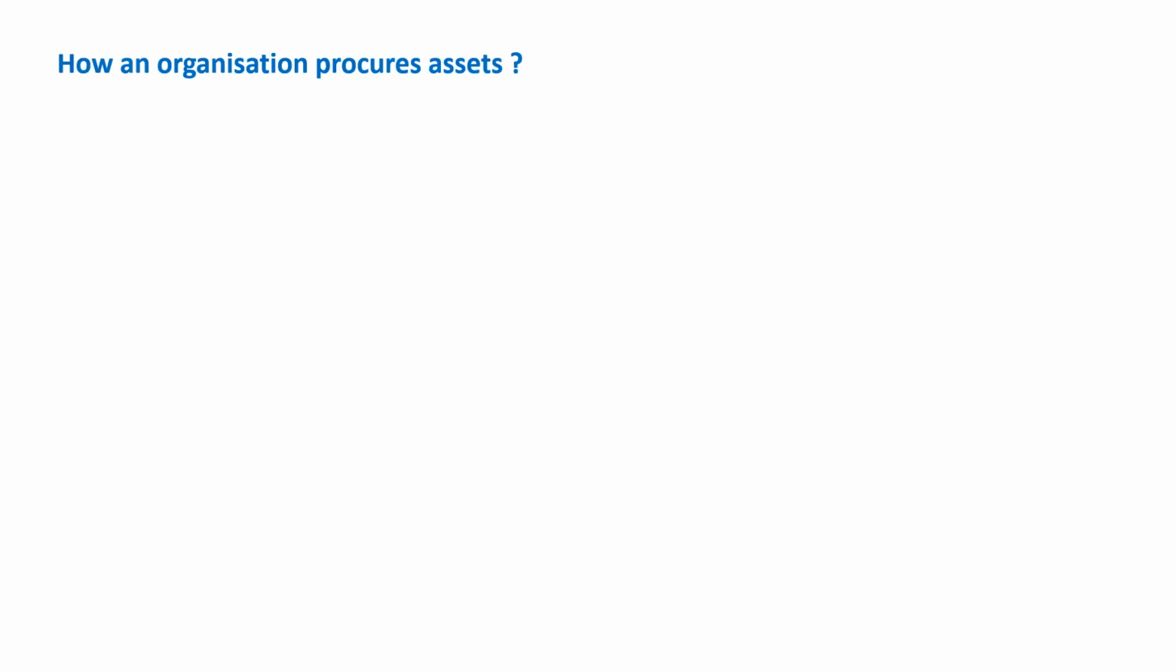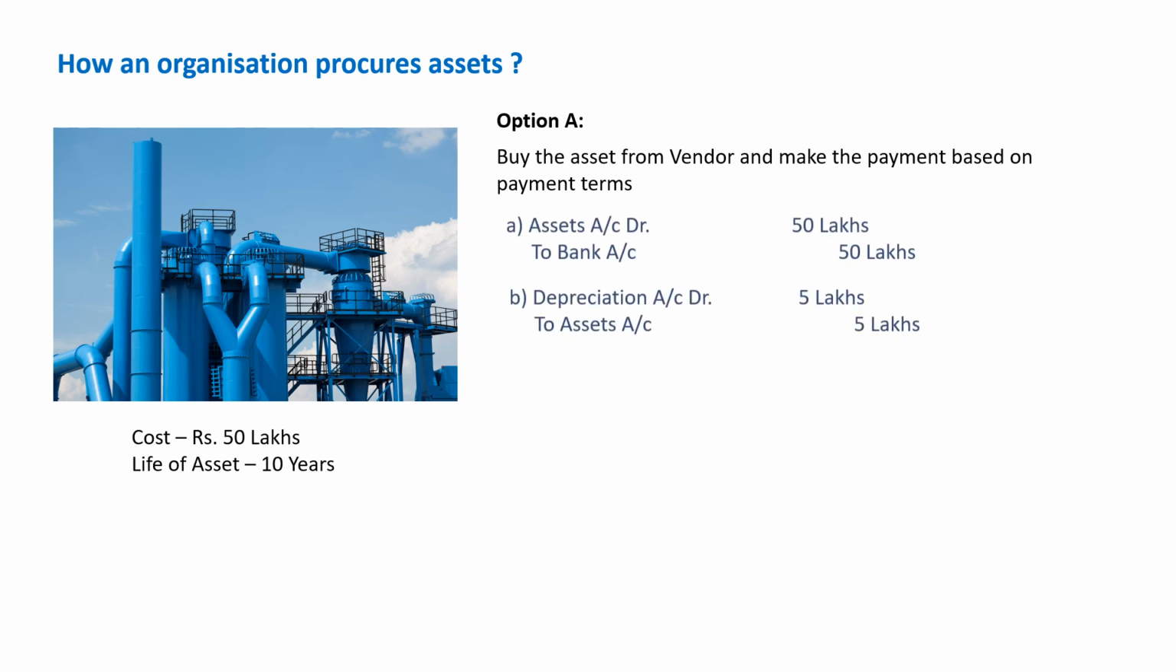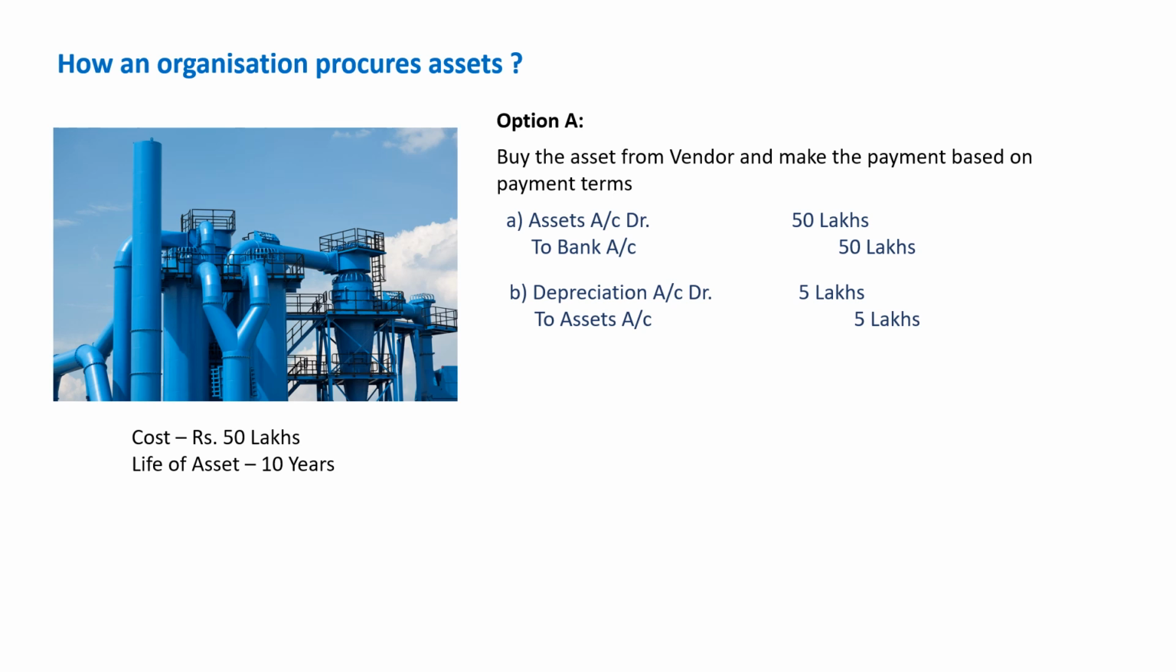So let's start with a question. How does an organization procure assets? For example, if the company wants to invest 50 lakh rupees in buying plant and machinery, and that plant and machinery has a life of 10 years, there are two options in front of the company. One is to buy the asset from the vendor and make the payment on payment terms. In this scenario, the asset will be capitalized. So asset account debited 50 lakhs to bank account. And second, the yearly depreciation will be depreciation account debited 5 lakh rupees to assets.